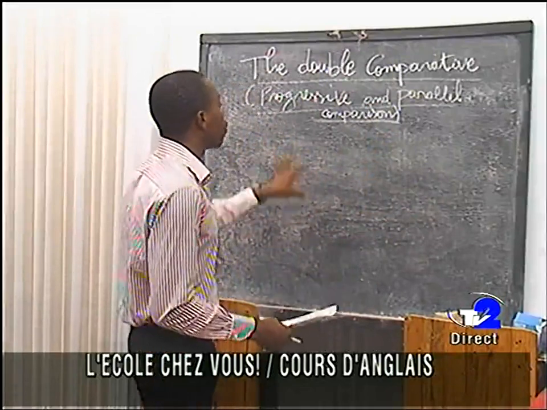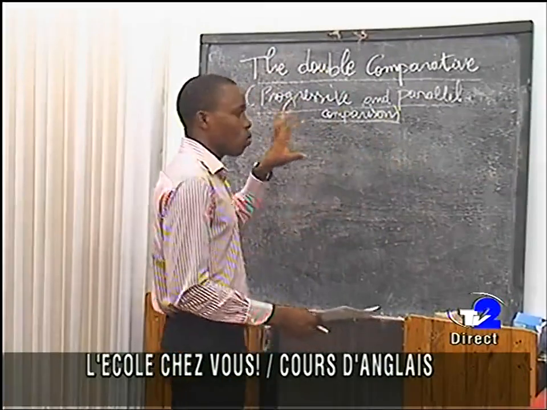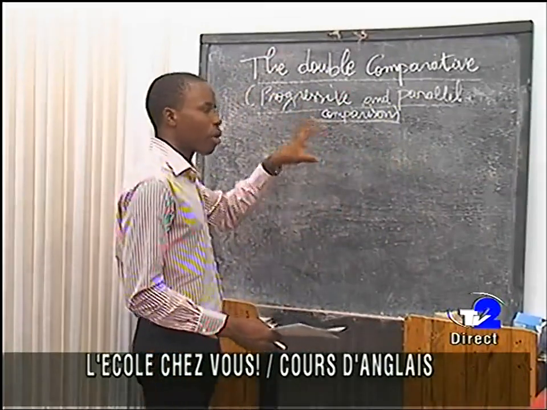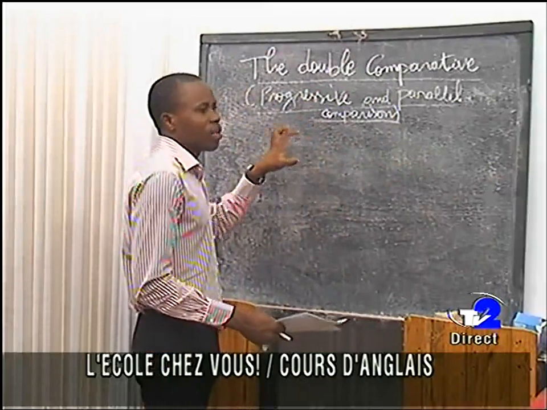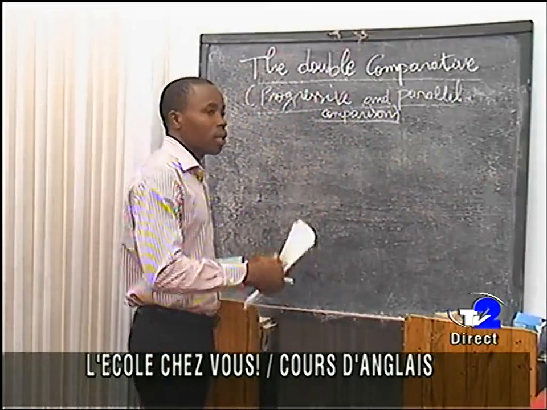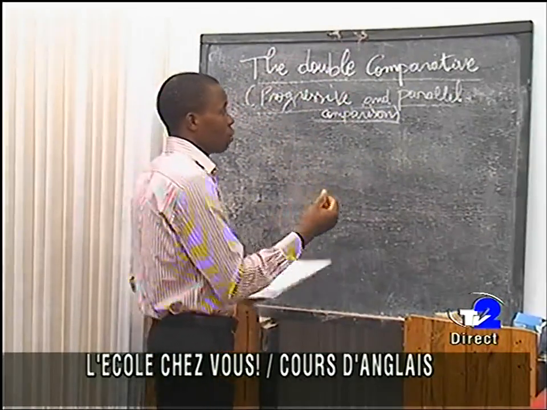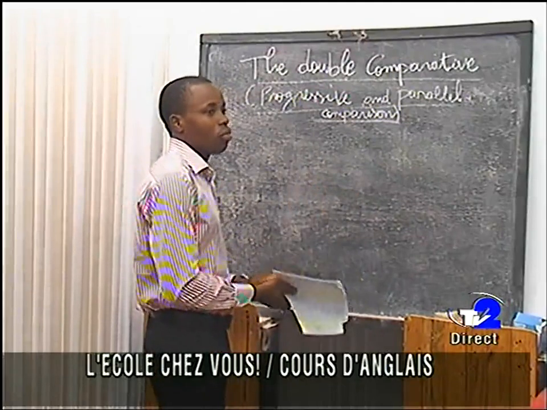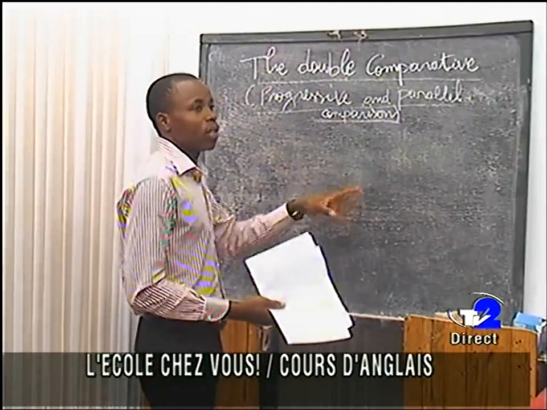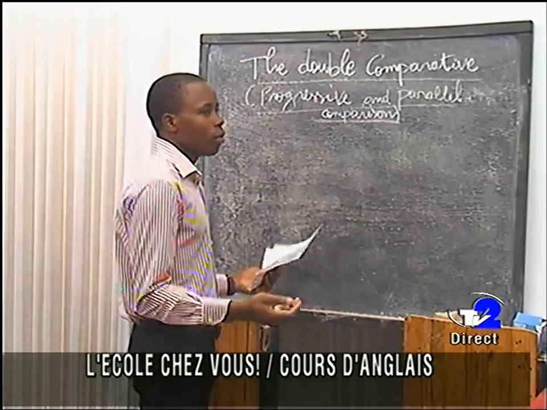The second thing is the rules that I gave you. You have to bear the rules in mind, and if you have these elements, you can do the exercise easily.